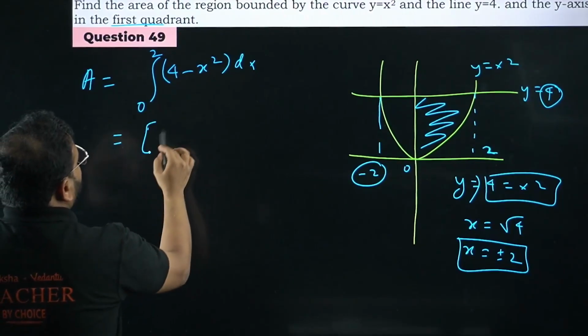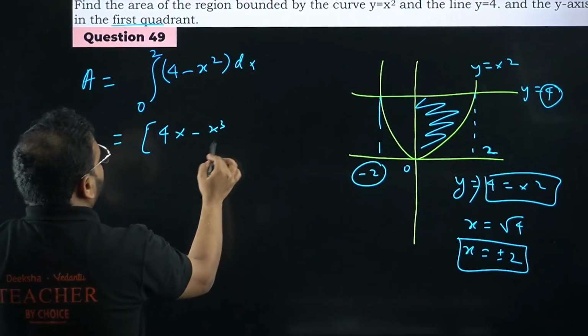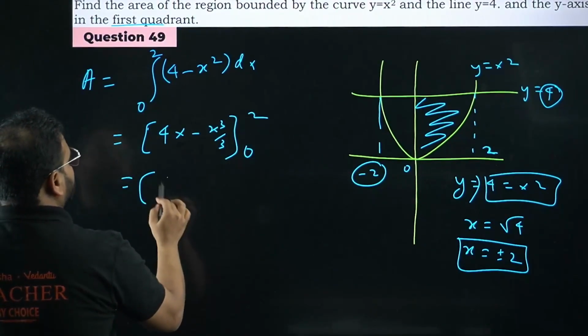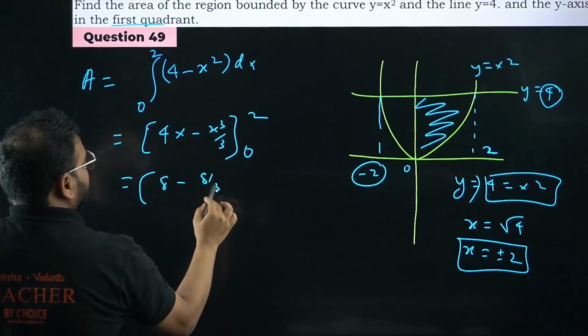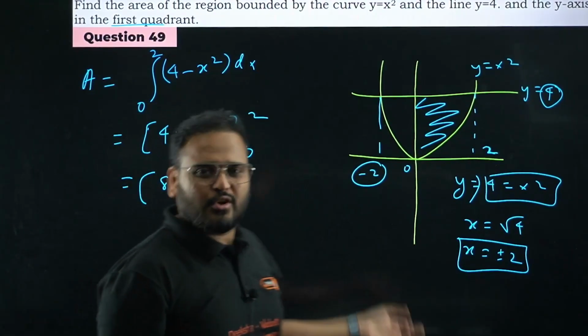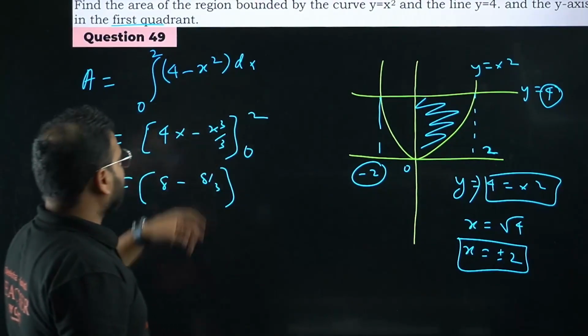So it will become 4x minus x cube by 3, from where to where? From 0 to 2. So I get here 8 minus 8 by 3, and if you put 0 it will become 0 only. 4 into 0 is 0 and 0 cube is 0 only, okay? So there is no point of writing the lower limit.